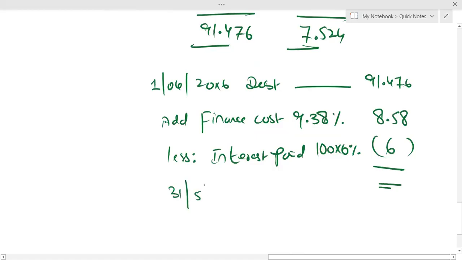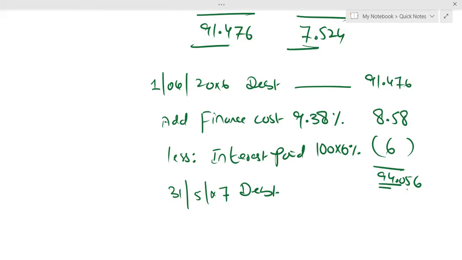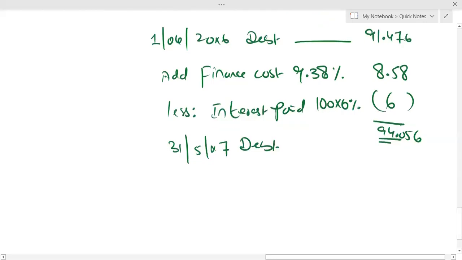So what is the value of the debt component on 31st May X7? Let me use a calculator. 91.476 plus 8.58 minus 6. Students, I'm getting 94.056. I hope you are also getting the same value. Yes or no? Please reply if there's any difference in the value. Okay, now.